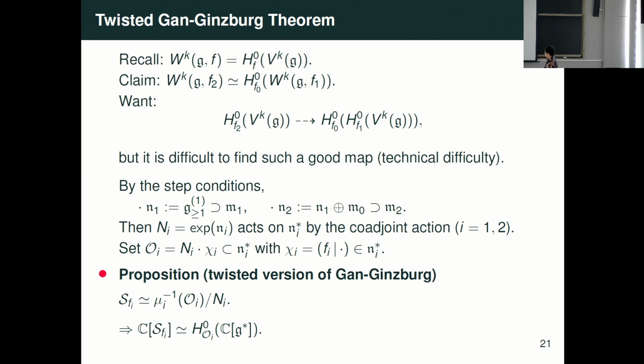If you consider N1 and N2, with N1 bigger than our M, we consider a nilpotent orbit O, and a twisted version of the Gan-Ginzburg theorem. We replace N1 with M1, this bigger one, so this space is a little bit bigger. Anyway, we can find such a different BRST Hamiltonian reduction. Then we can write it in terms of cohomology for this reduction.